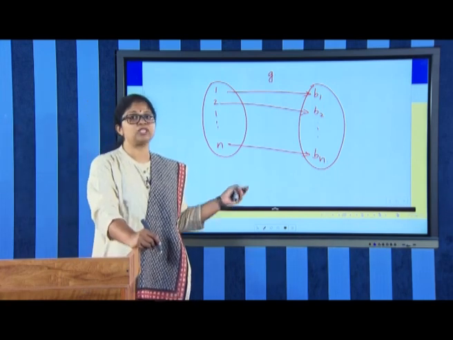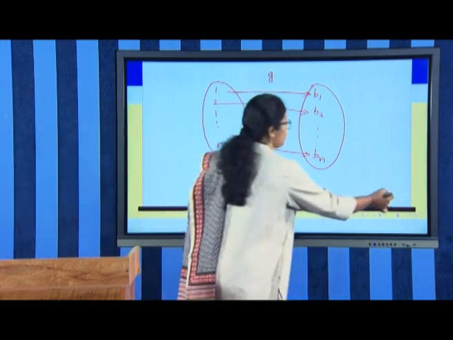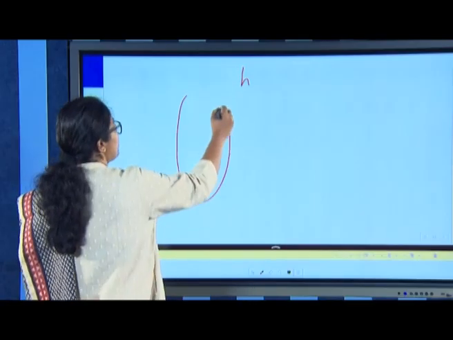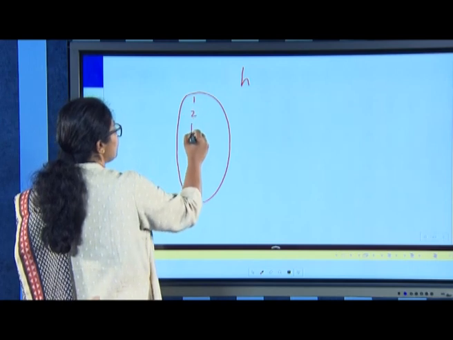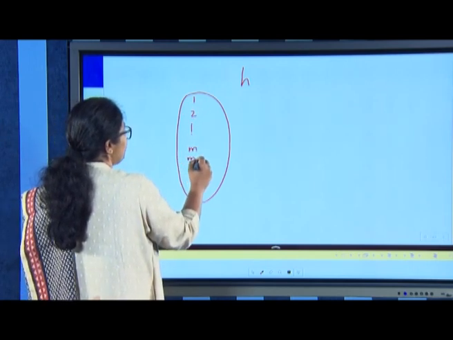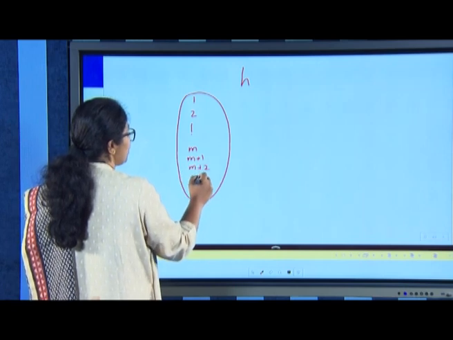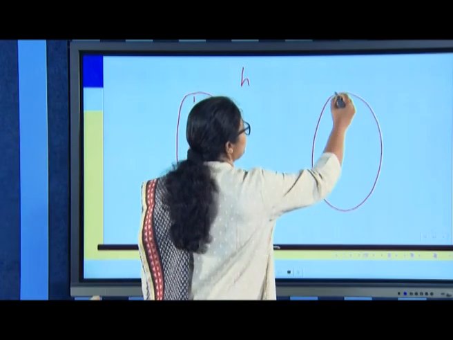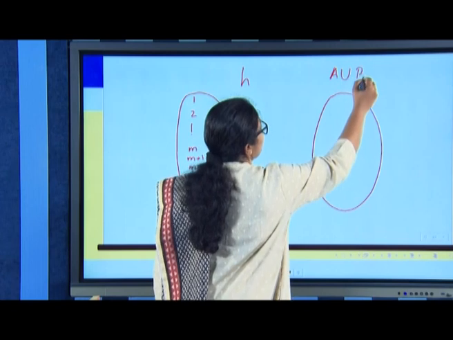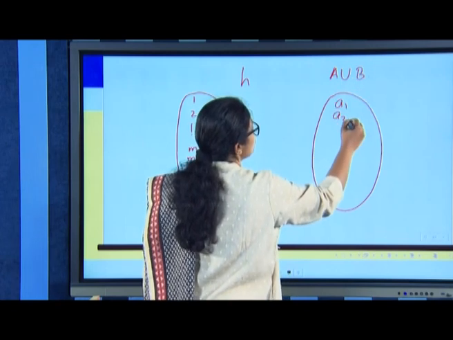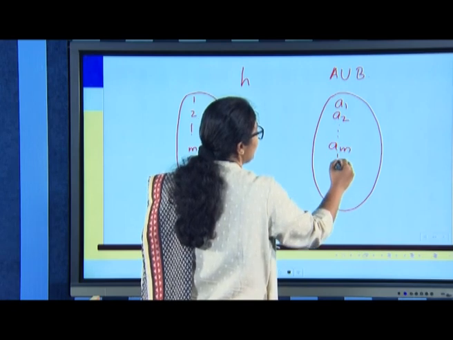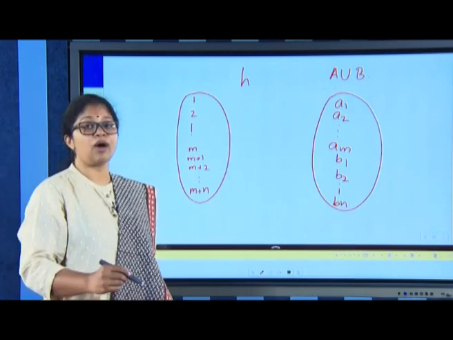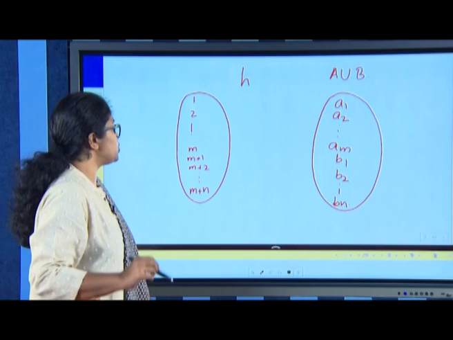Using these two bijections, we shall define a new function, say H, from the set of all elements 1, 2, etc. up to m, then m plus 1, m plus 2, etc. up to m plus n, onto the union of A and B, A union B, that is A1, A2, etc. Am, B1, B2, etc. up to Bn. Now, how will we define such a function H?